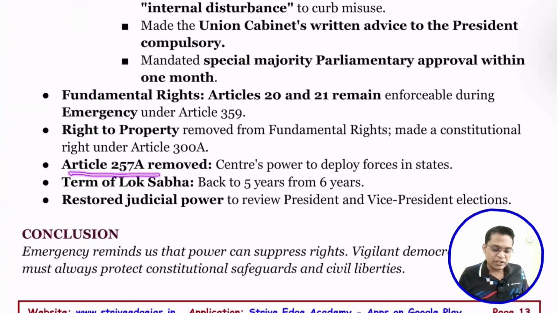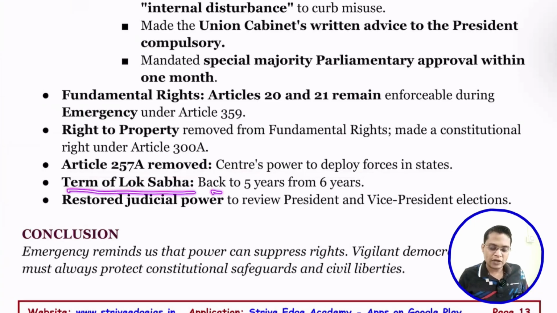So next is Article 257, which removed the center's power to deploy force in the state. What used to happen was that the central government deployed paramilitary forces or central armed police forces to the state without the consent of the state. That led to a tussle between the center and state, and harmed our cooperative federalism. So here it is removed so that cooperative federalism can be restored.